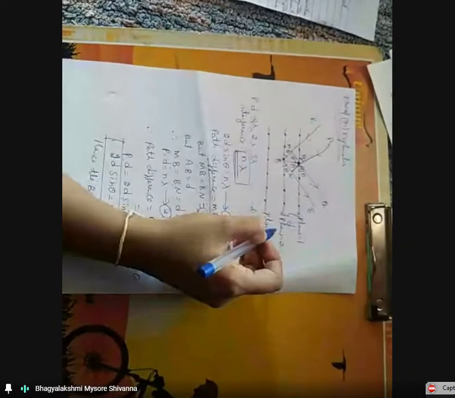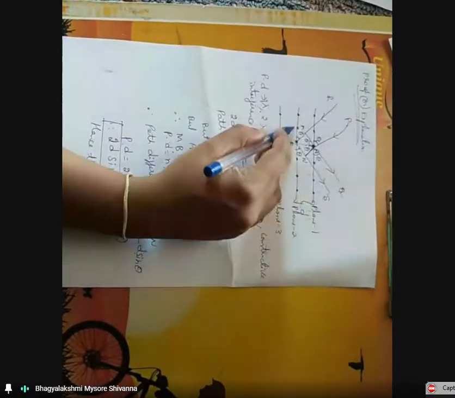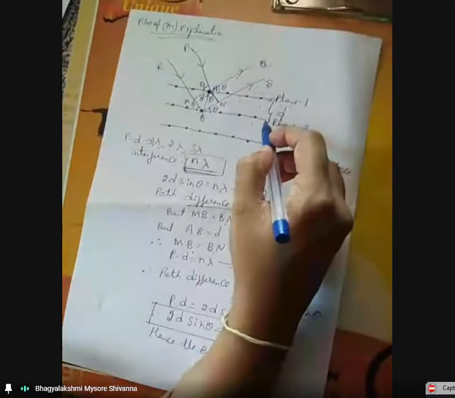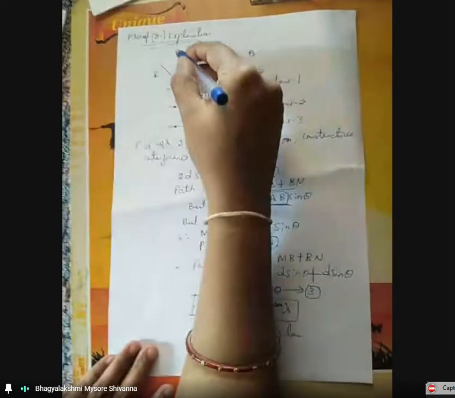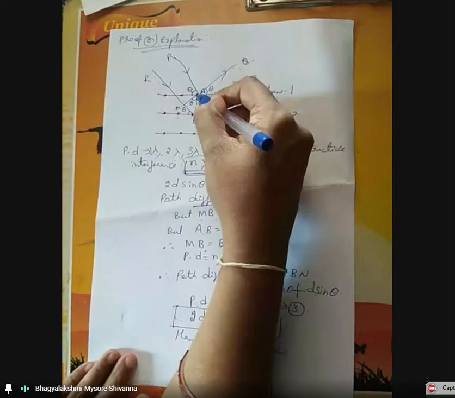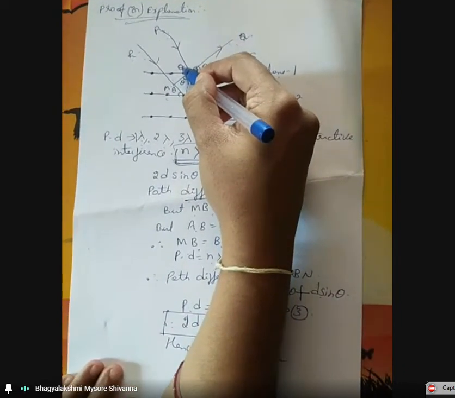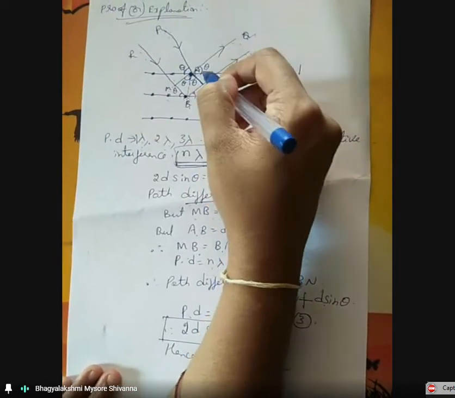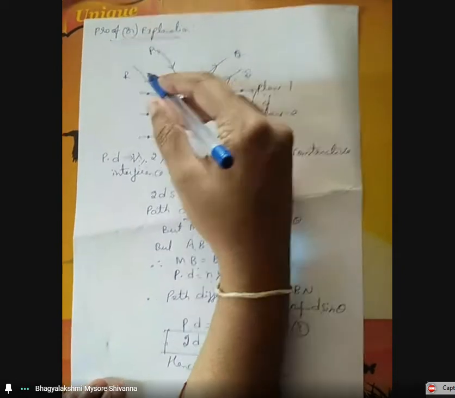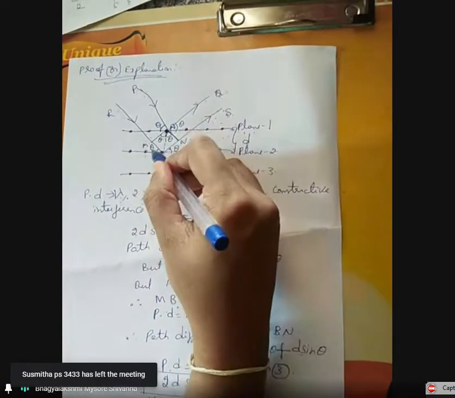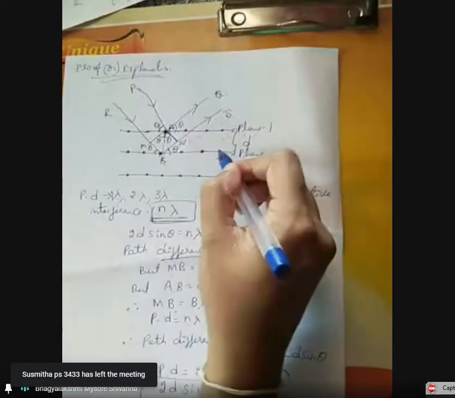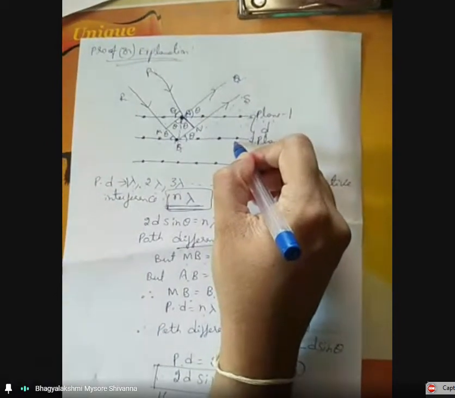This figure represents a set of atoms, which is a smaller portion of a two-dimensional slice of the crystal. Let the interplanar distance be d. A beam of X-rays first is incident at the atom A with an angle theta in the first plane, then the beam of X-rays is incident at the atom B with an angle theta in the next or second plane. After that, each beam will be scattered in a random direction.